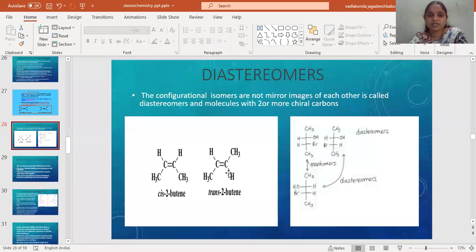For example, if we have similar groups when we are naming diastereomers, then we can call it cis or trans.